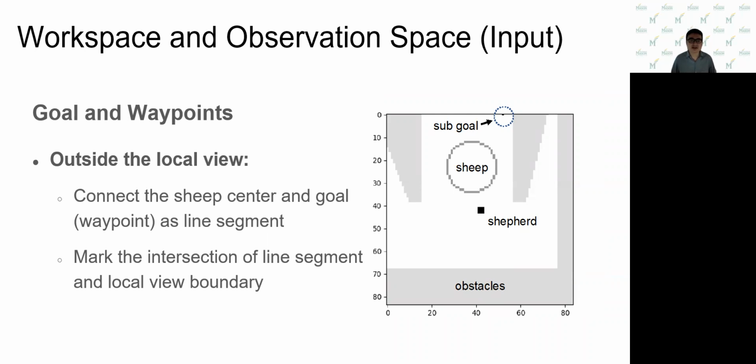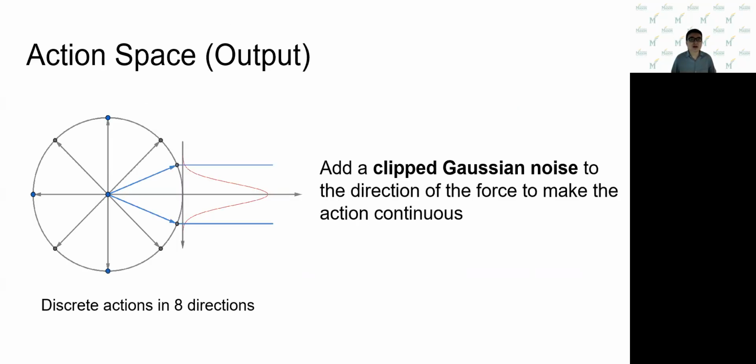So how do we handle that? We connect the shepherd position and the goal position as a line segment and get the intersection of the segment and the boundary of the local view frame. Then we mark the intersection as a sub-goal, as shown in the figure. The output is the discrete actions as illustrated in the figure.